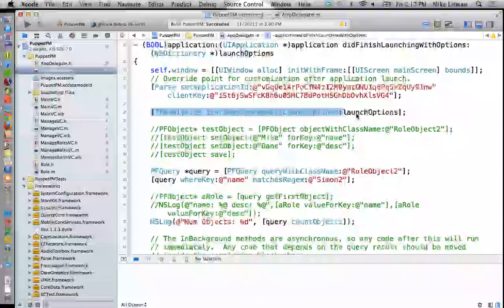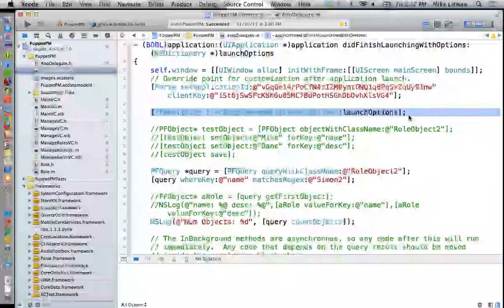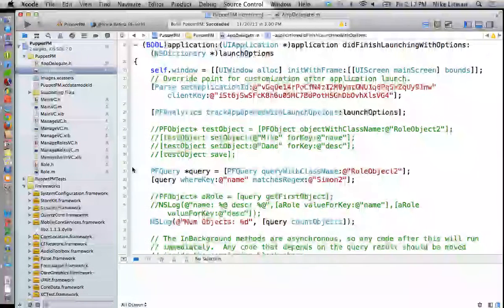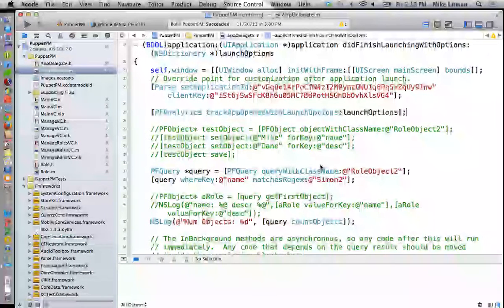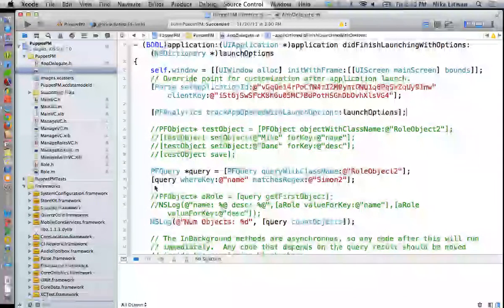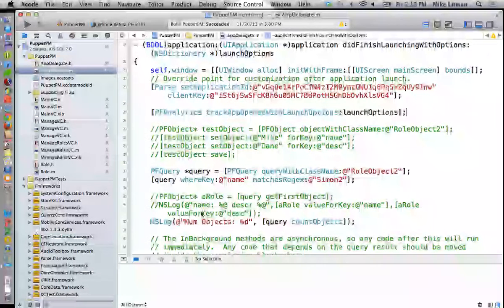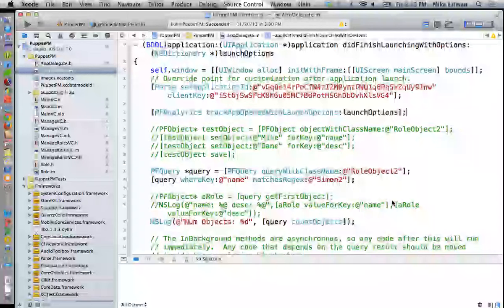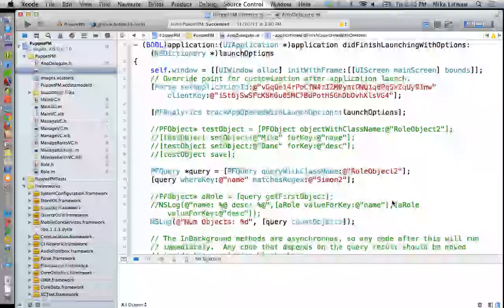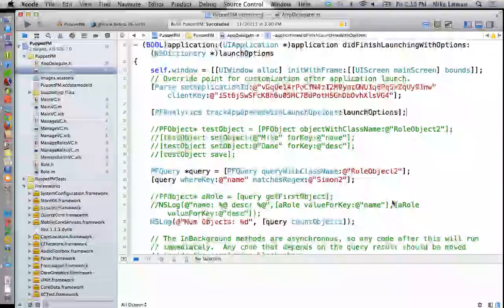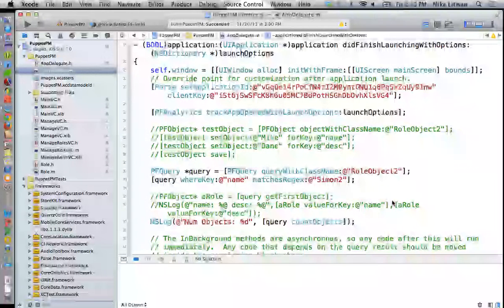This was the thing to turn analytics on for this. We haven't looked at that yet, so that's just a line we put in there. But this is where we actually were doing our query. So we were querying something with a class name rollObject2, and then we added some extra keys to the query. So what we want to do today is figure out how we can save roles for this particular device. Does that make sense? For this particular copy of the app, if you will.